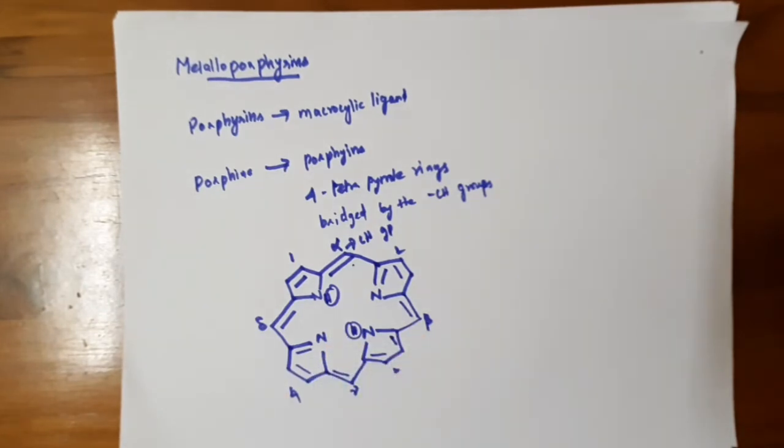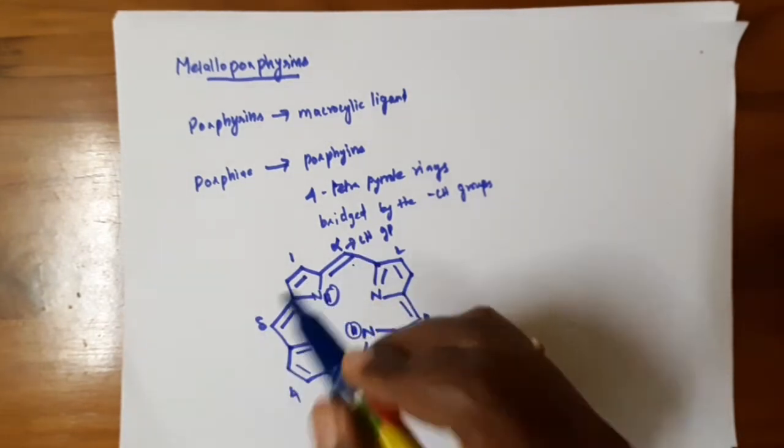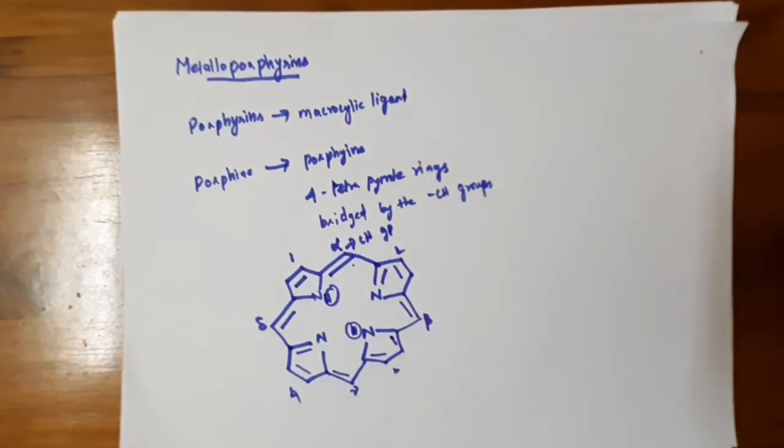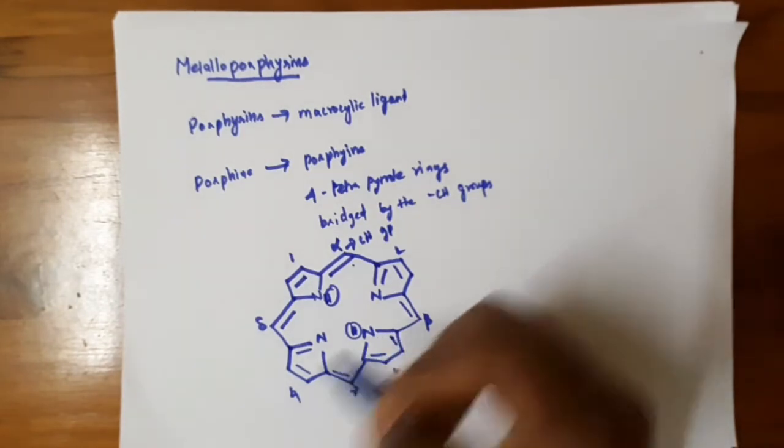There are some other ligands called corins and crown ethers that also come under the macrocyclic ligands. In several living systems, metal ions are coordinated with the porphyrins and form metal macrocyclic complexes. For example, chlorophyll consists of a magnesium corin complex, where magnesium is the central atom coordinated to the macrocyclic ligand corin. Similarly, hemoglobin and myoglobin consist of metal porphyrin groups.